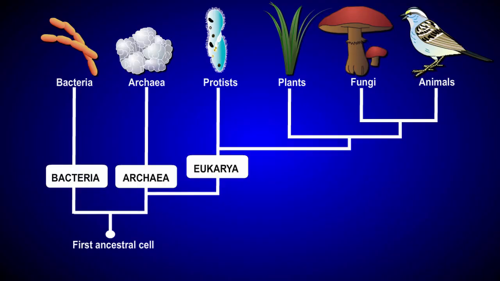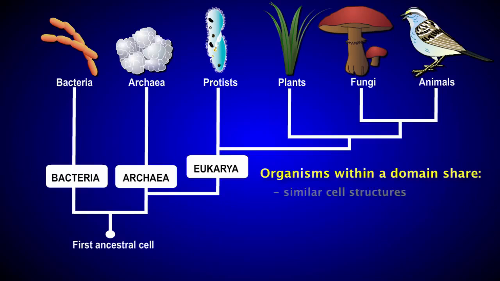At the broadest level, all life on Earth can be assigned into one of three major groups called domains: domain bacteria, domain archaea, and domain eukarya. While the diversity of life within each of these domains is vast, organisms in the domain share certain characteristics, such as similar cell structures and related sequences of ribosomal RNA.